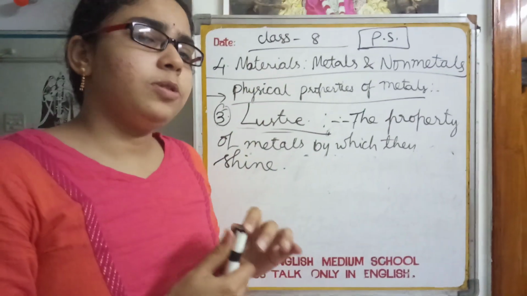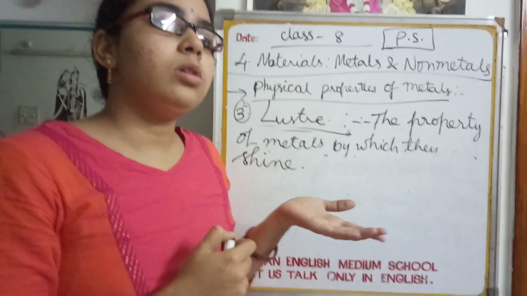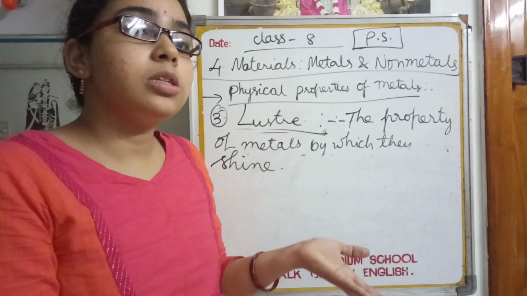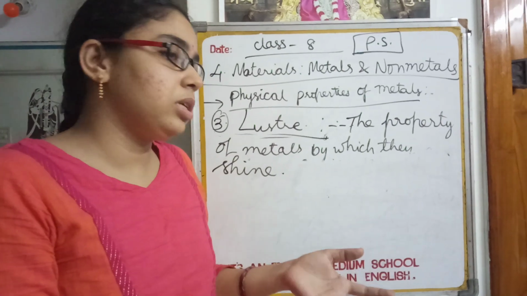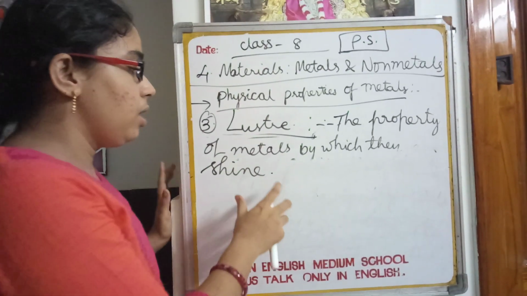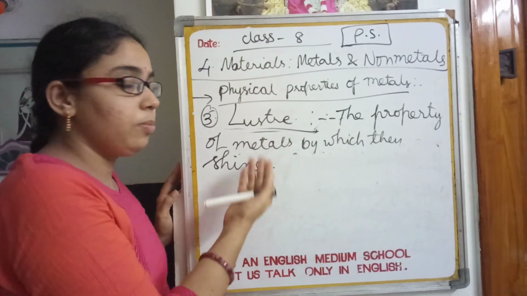Suppose let us consider our ornaments, gold, silver, or platinum, or any other iron also. When a newly brought iron piece or iron sheet, if we observe, those shine. So such shining property of metals is said to be lustrousness.